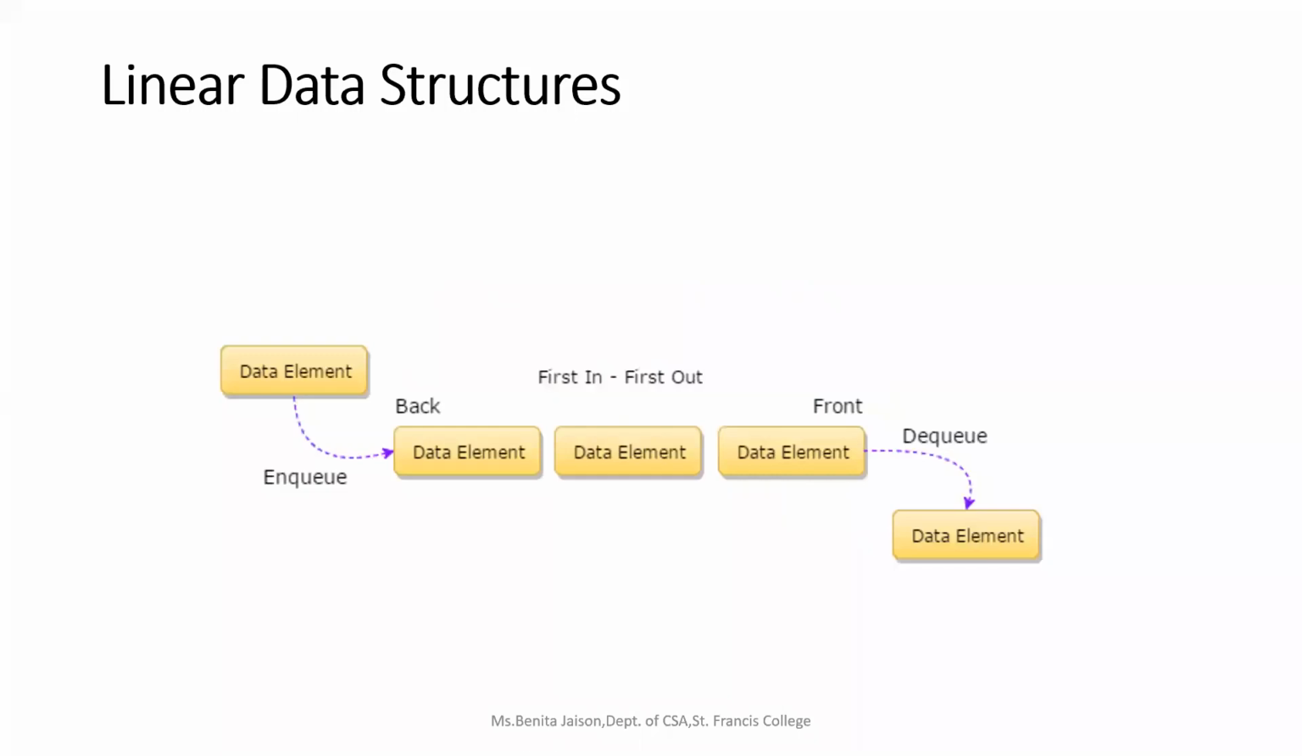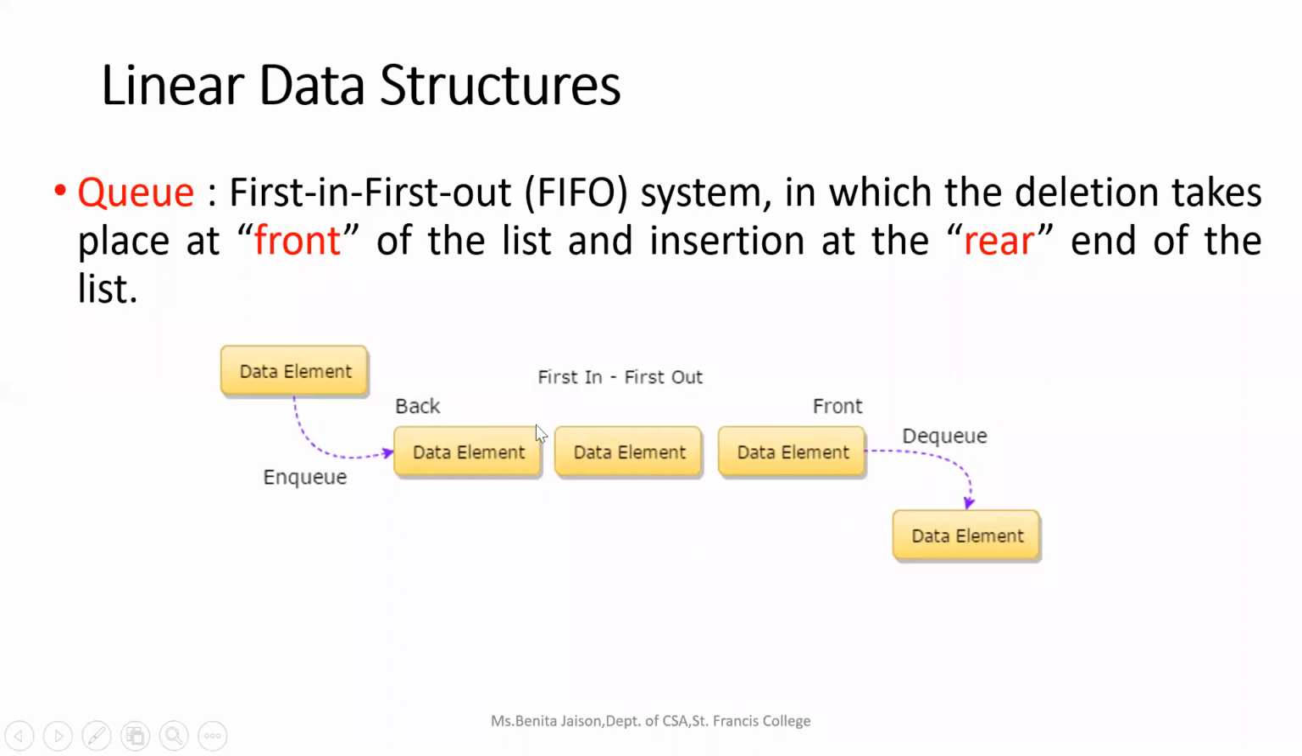Now the next linear data structure is the queue, as I had told. In a queue, we follow first in, first out, just like a queue of students waiting for the payment of the fee. Again, the queue has two ends. Here, the queue follows a first in, first out system, also known as the FIFO system. In it there are two operations, deletion and insertion. Deletion takes place at the front end.